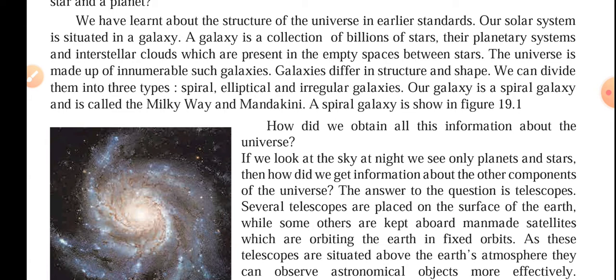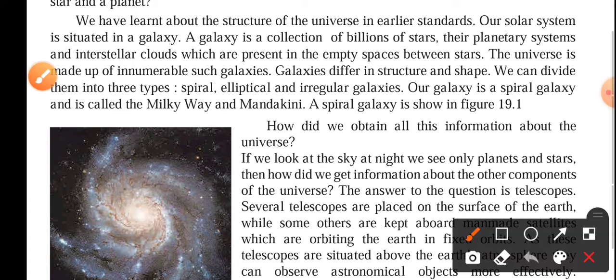A galaxy contains a number of solar systems. Our solar system is present in a galaxy which we call the Milky Way galaxy, or the Mandakini. You can see here the names are given, the Milky Way and Mandakini.